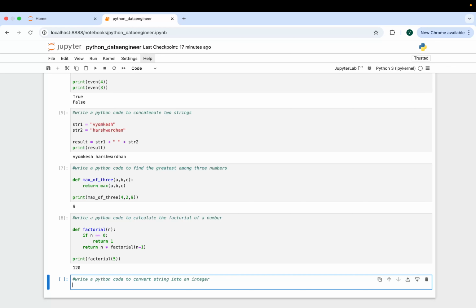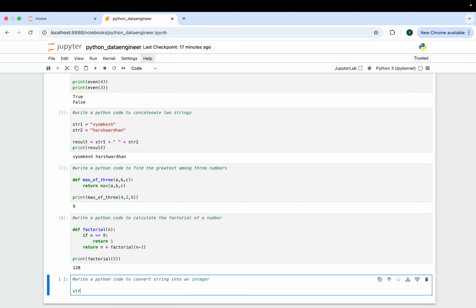I will just brief something here. When we consider a string, we can take a number also as a string in Python. So let's assume that we have taken 1 2 3 4 5 as a string, and this will be considered as a string.